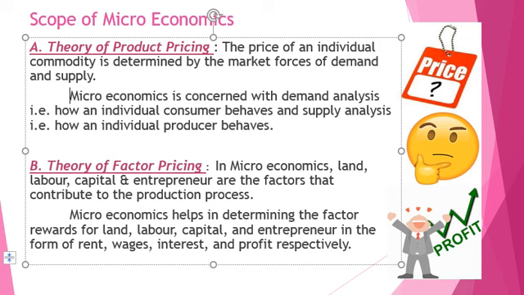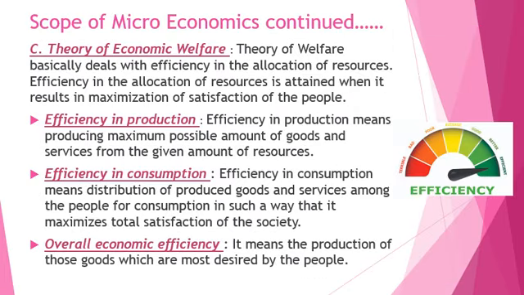Now, A was theory of product pricing. B was theory of factor pricing. Now C. C is theory of economic welfare. So, this theory basically deals with the efficiency in the allocation of resources. If you remember, हमने economics का क्या understand किया था meaning?